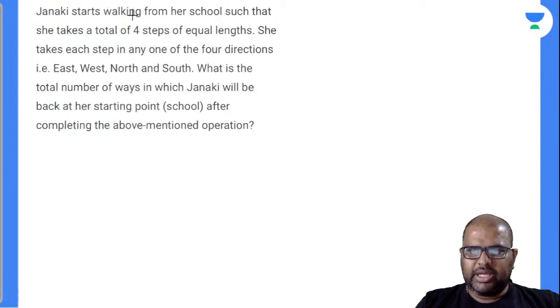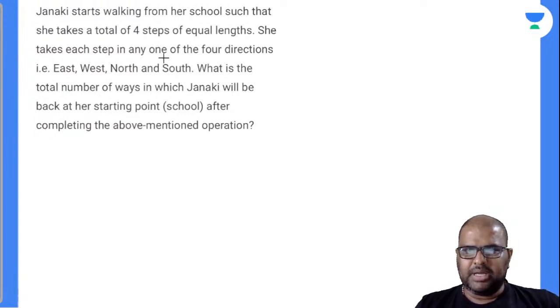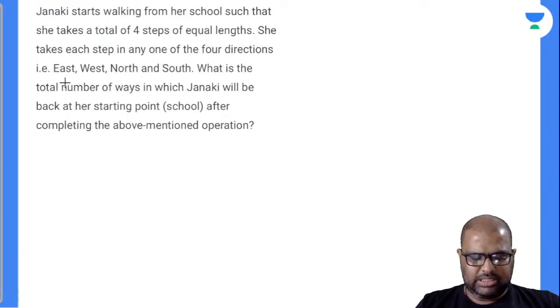Janaki starts walking from her school such that she takes a total of 4 steps of equal length. No, it's not 2 ways, Akash. She takes each step in any one of the 4 directions: east, west, north, and south. What is the total number of ways in which Janaki will be back at her starting point, the school, after completing the above mentioned operation, is the question asked.